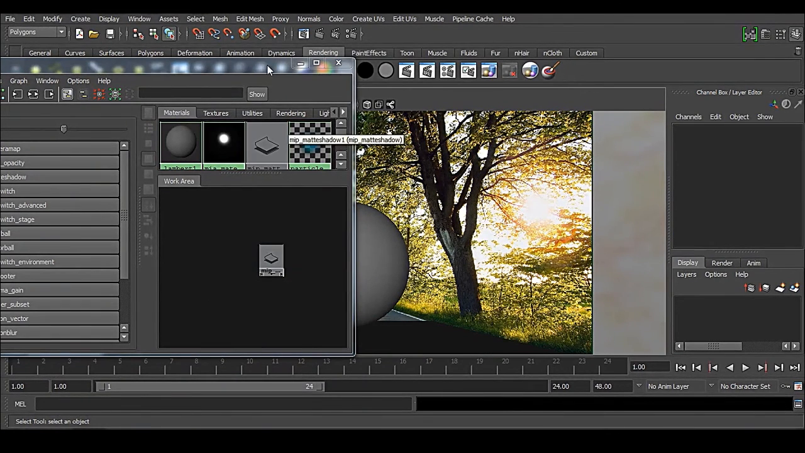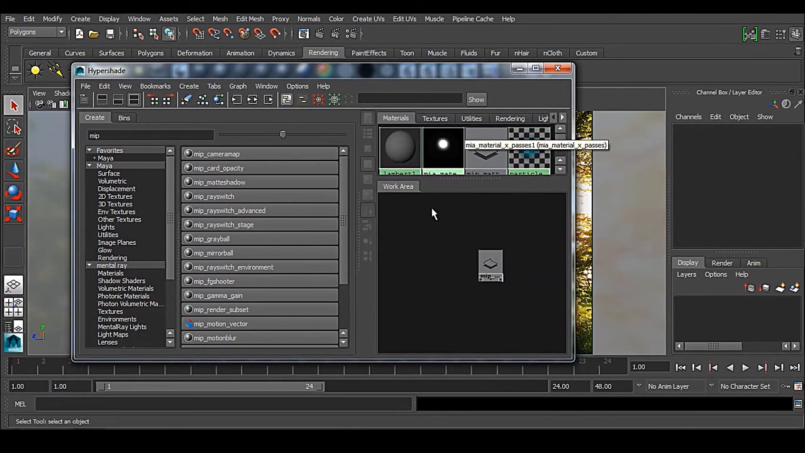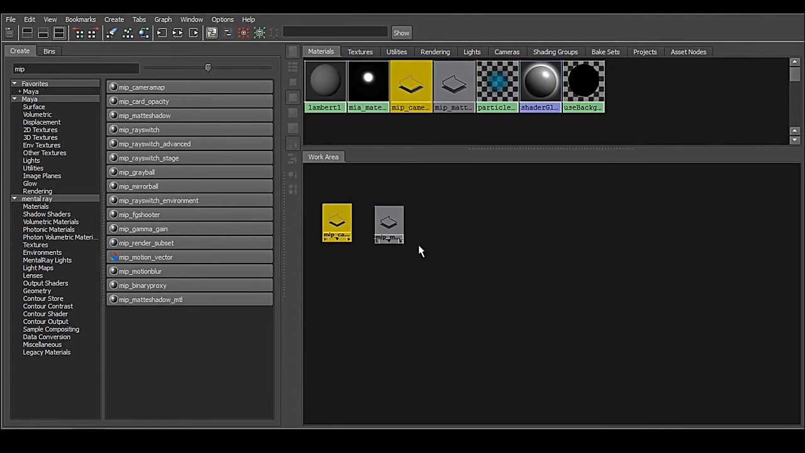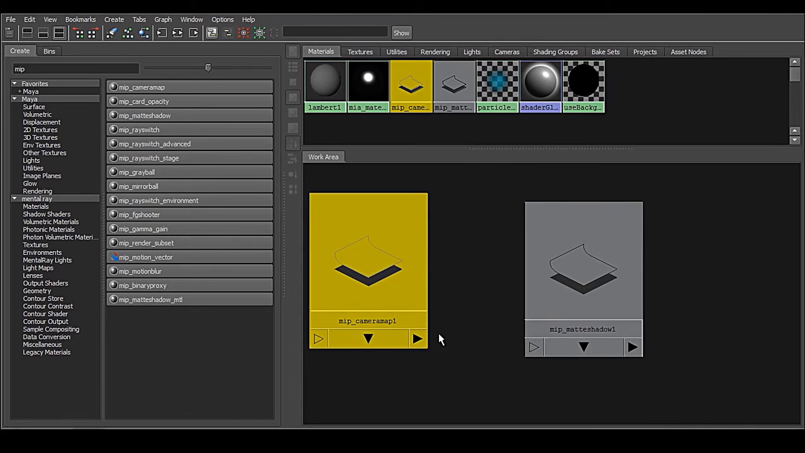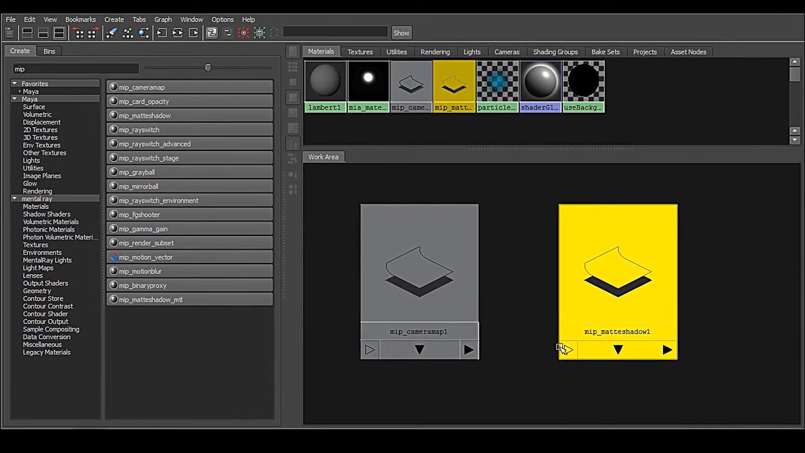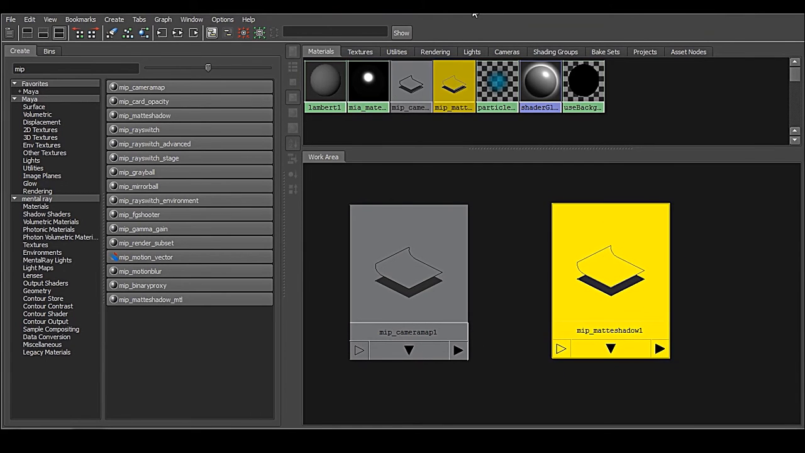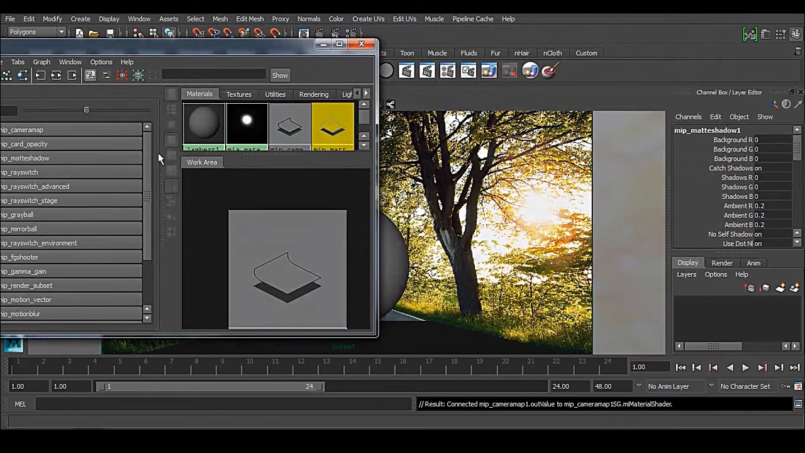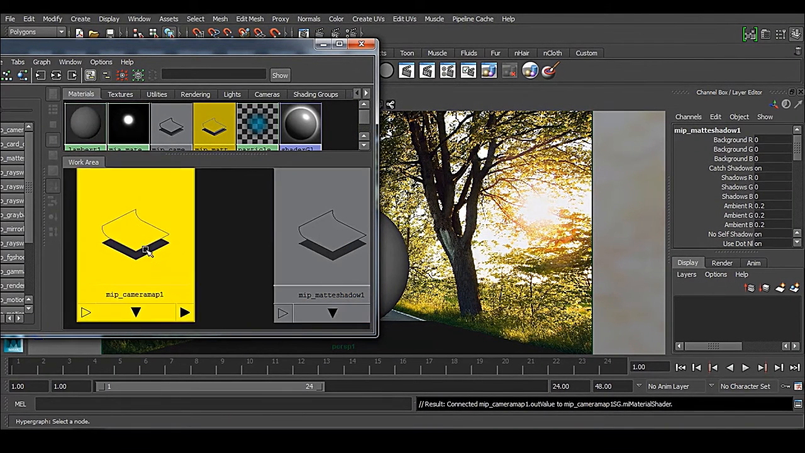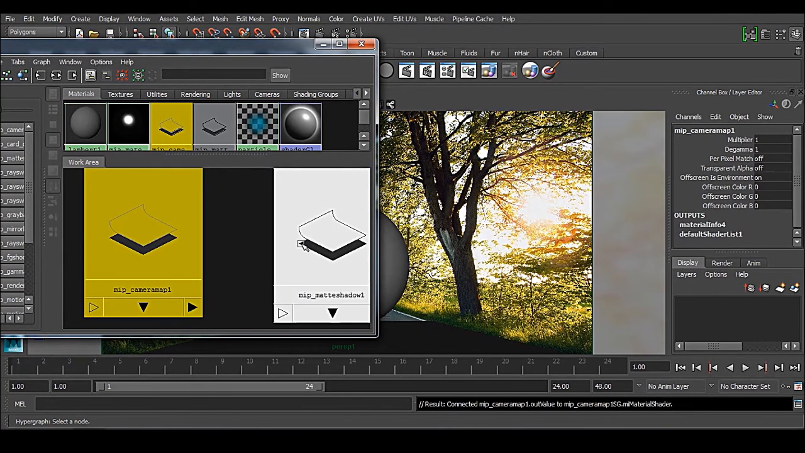And there you go. And you're thinking nothing happened. Yes, something has happened. I'll show you in a moment. And we do have a camera map, so we need these things also. So let me zoom on this. So we do have MIP camera map, and we do have MIP matte shadow. All right. So we have applied already the matte shadow, and we are about to apply this camera map shader to matte shadow.